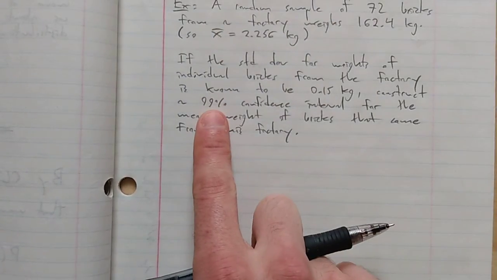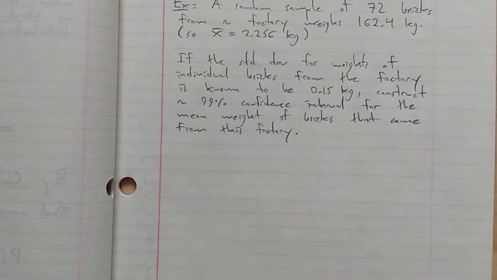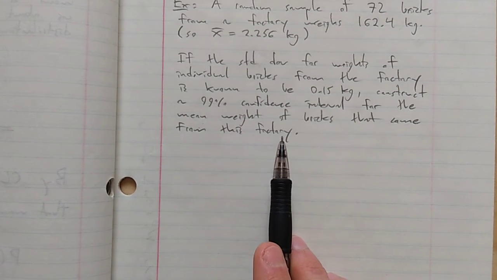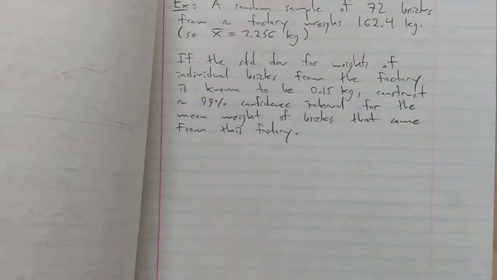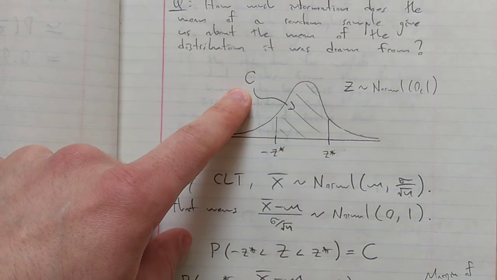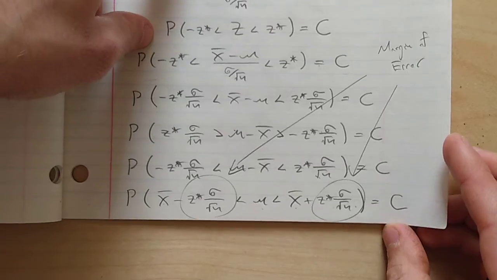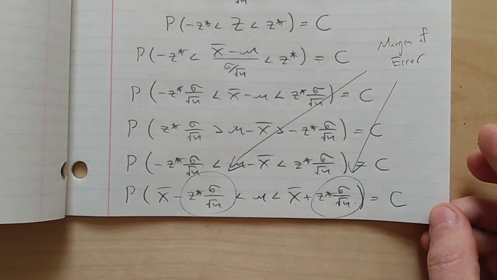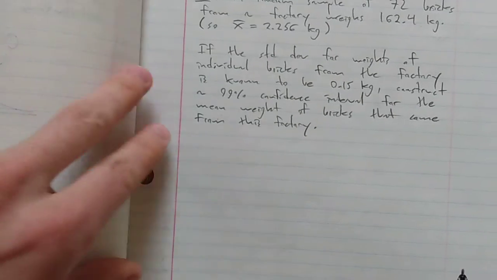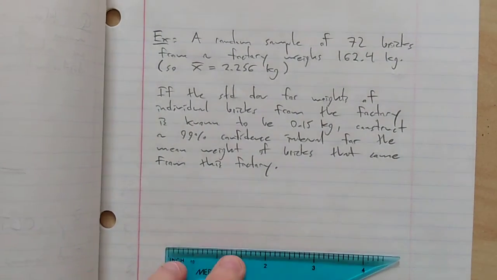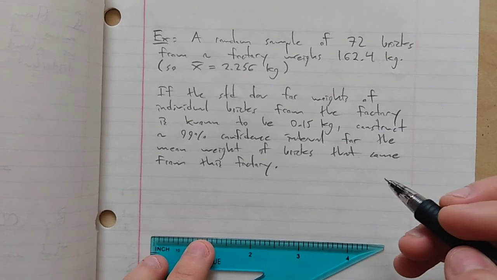Because I want a 99% confidence interval, that means I want to be 99% confident that the mean weight for all the bricks that come from this factory falls into that interval. So I'm going to take this number C to be 99%, 0.99. That way at the end the probability of this thing happening will be 0.99. That's what I want. So here I go. Step 1. Let's draw this standard normal distribution.